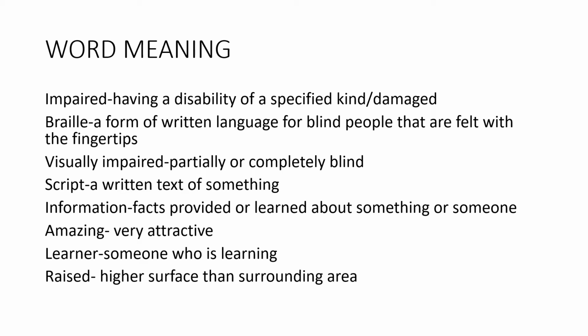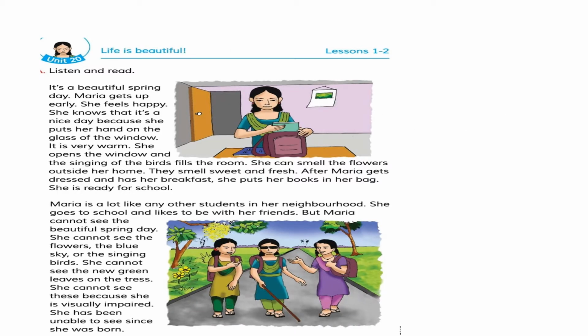So students, we are learning the lesson about a blind girl. The lesson's name is Life is Beautiful. It's a beautiful spring day. So it is spring season and the day is very beautiful.